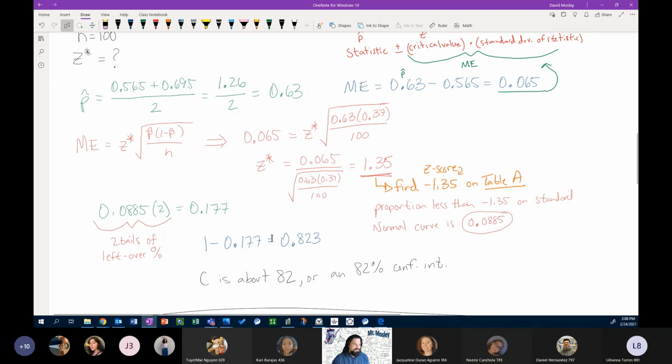1 minus 0.177, right? So now I'm solving for what's the percentage in the middle that I'm getting, and I get 0.823. So C is about 82, or an 82% confidence interval. And that's how we get there. There's a lot of using pieces of what we know now and building up to what we need.